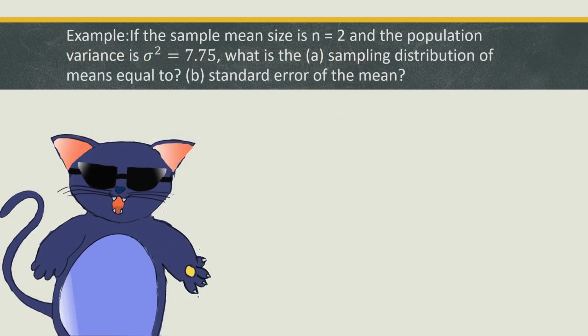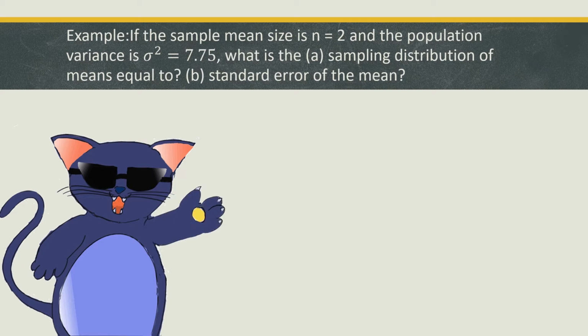Example. If the sample size is n equals 2 and the population variance is 7.75, what is the sampling distribution of means and the standard error of the mean?